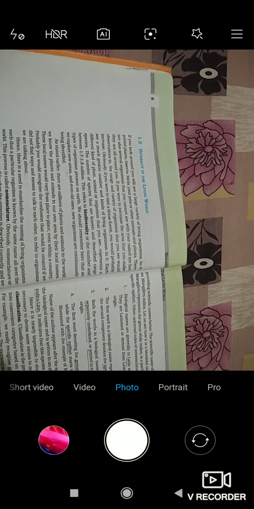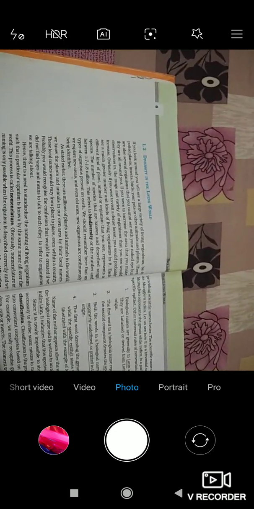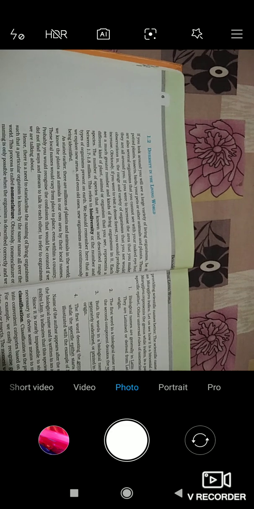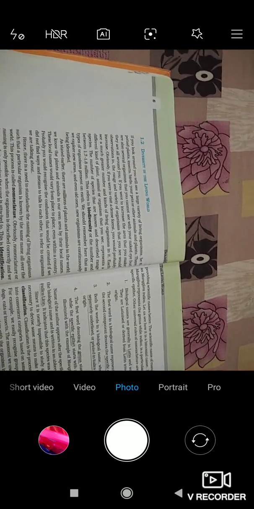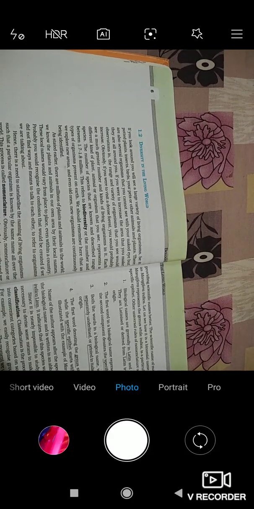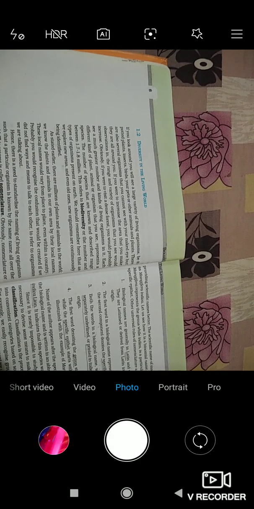If you were to increase the area that you make observations in, the range and variety of organisms that you see would increase. Suppose you are standing in an area which is 2 meter square, and if you break the wall in that area and make it 5 meter square, then in that increase of 3 meter square space, new organisms will start to arise.